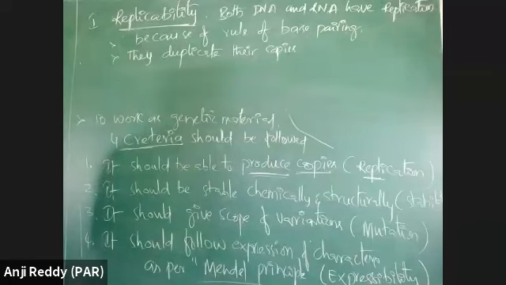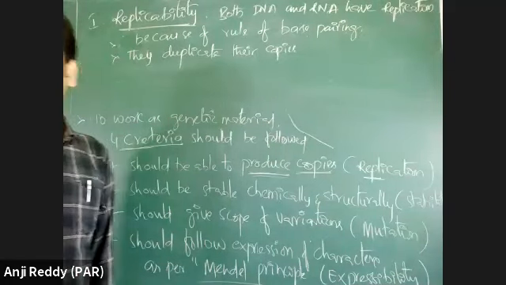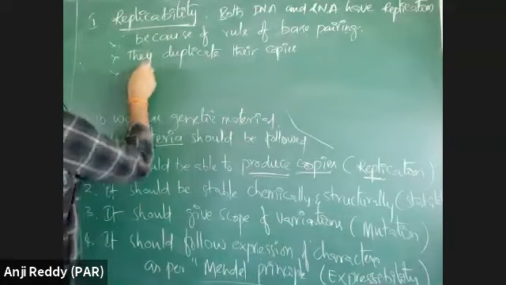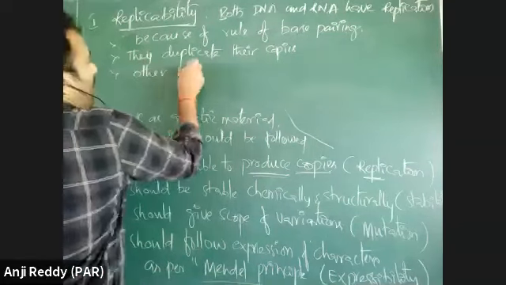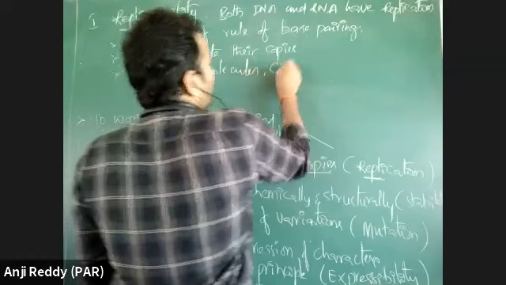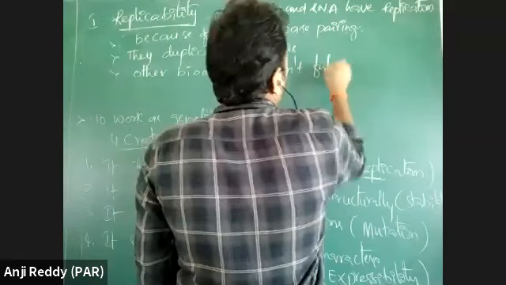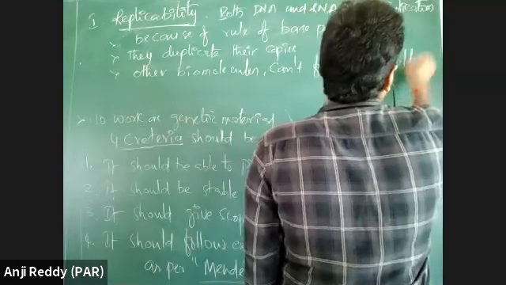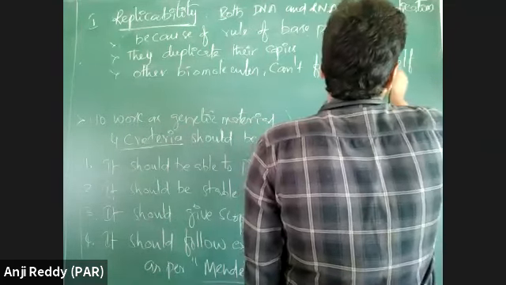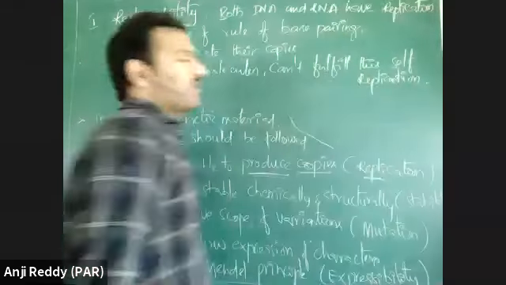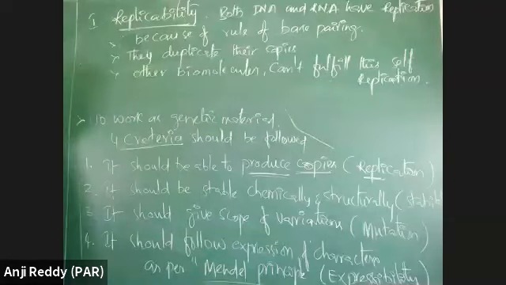So both DNA and RNA have self-replication capacity. Other molecules cannot replicate. Other biomolecules cannot fulfill this self-replication. Suppose if proteins were able to replicate themselves, then proteins could function as genetic material.